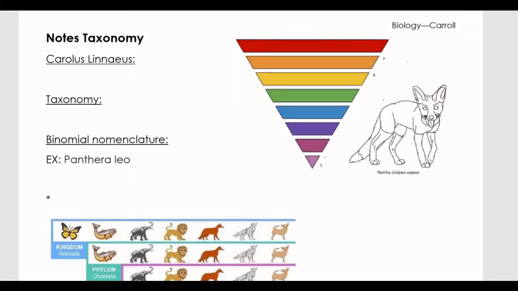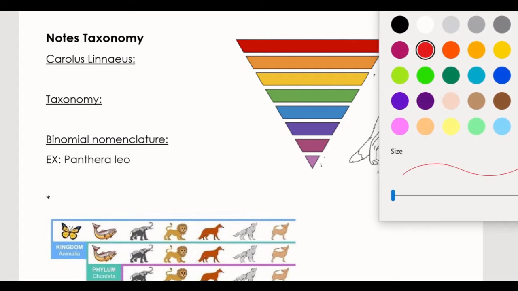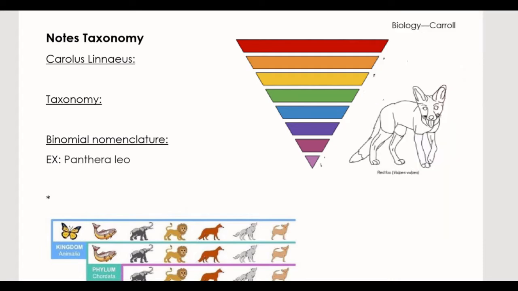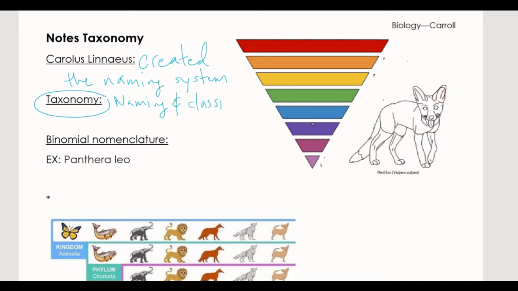All right, so this is all about taxonomy, and basically that it was invented by Carlos Linnaeus. He just created a naming and classifying system, and it's called taxonomy. Taxonomy is just naming and classifying of organisms. So when scientists are doing this, they're looking for similarities in outer features as well as inner features, maybe some traits or habits they have.